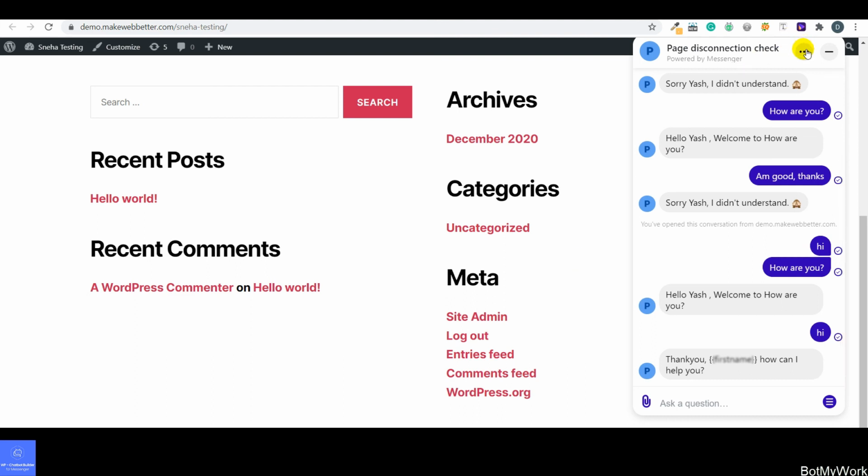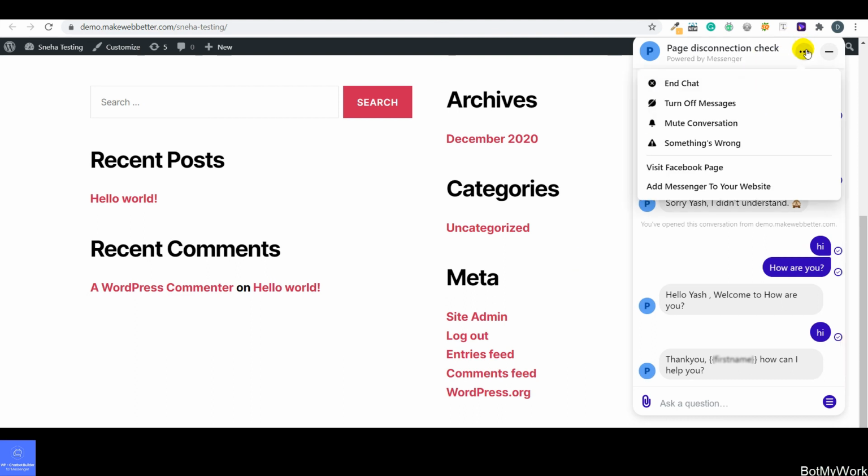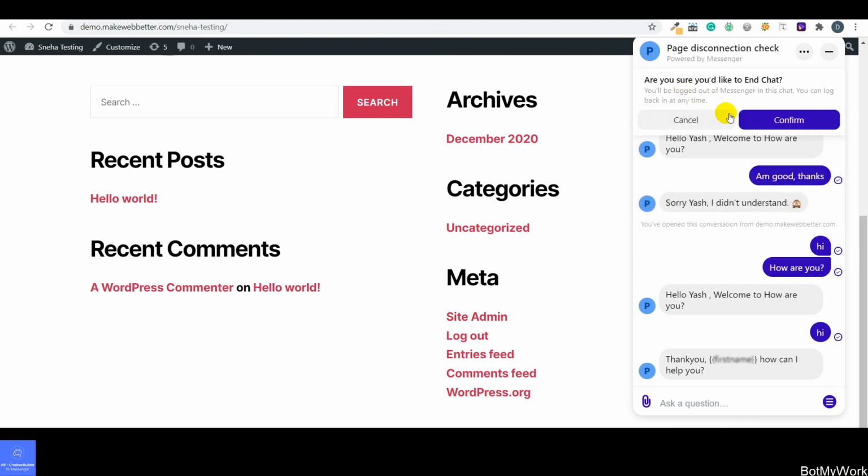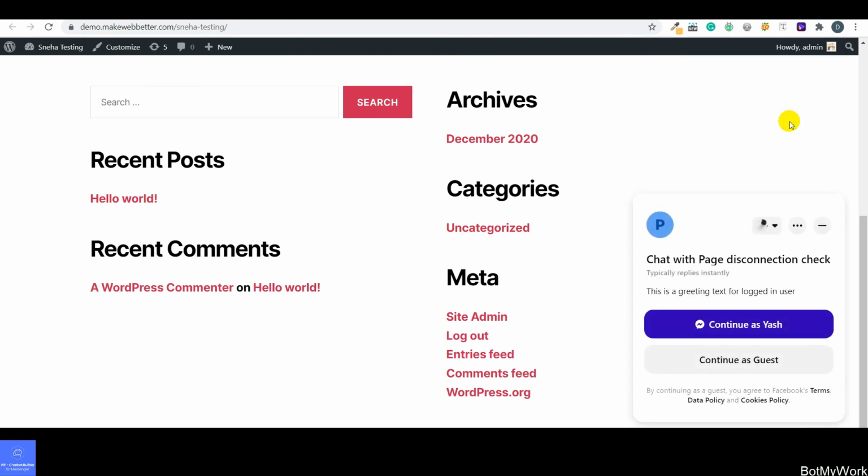Now one most important thing is that if I click on this button, as you can see, if you want to end the chat, you can do it right from here by clicking on this option, which is end the chat. Once you have clicked on this button, you will get the option to confirm that are you sure you'd like to end the chat. Let's click on this button and let me show you what option you're going to get. Over here you're getting two options.